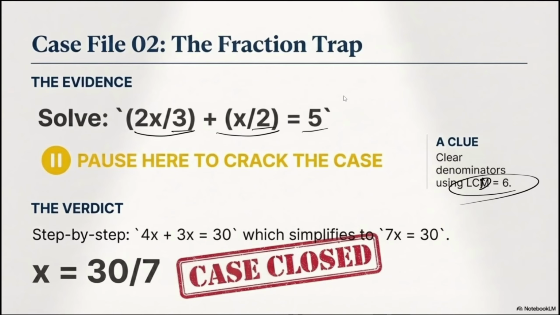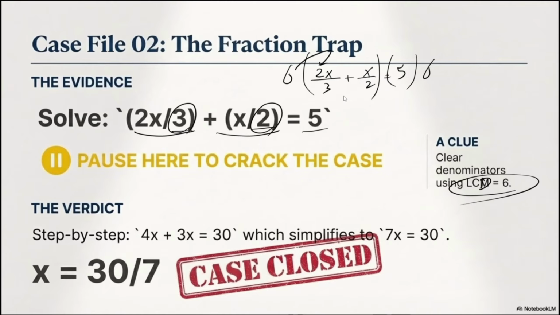If you don't feel comfortable with least common denominator, choose the CD, or common denominator. A common denominator comes from one denominator multiplied by another one, and that's it. So I have 2x over 3 plus x over 2 equals 5. I have to multiply both sides by 6.